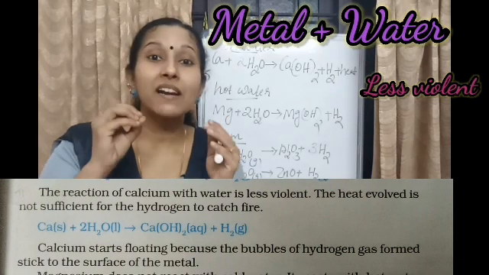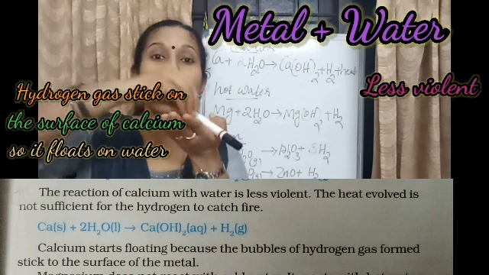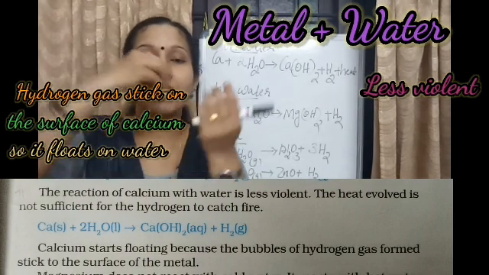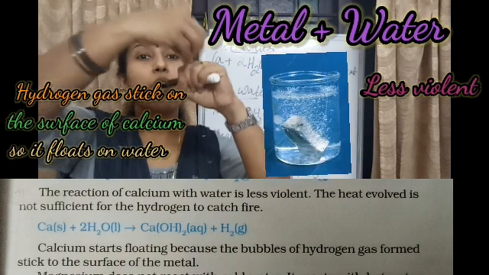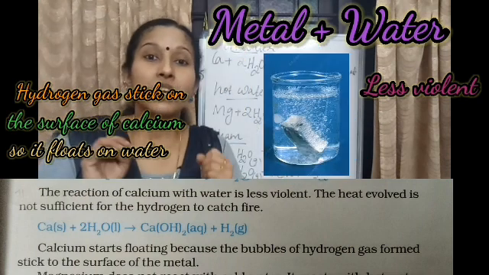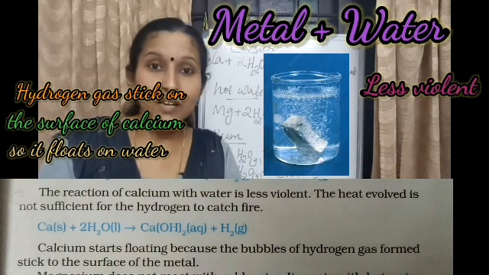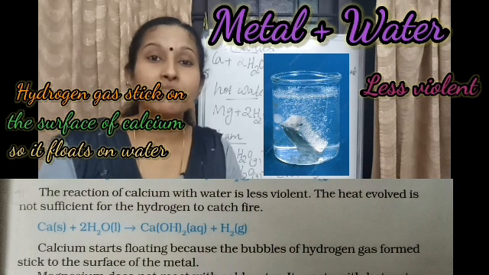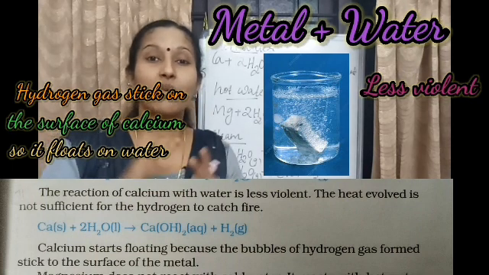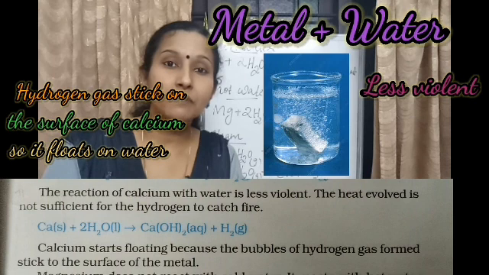So, this hydrogen gas sticks on the surface of the calcium metal. So, calcium floats on water. Why does calcium float on water?